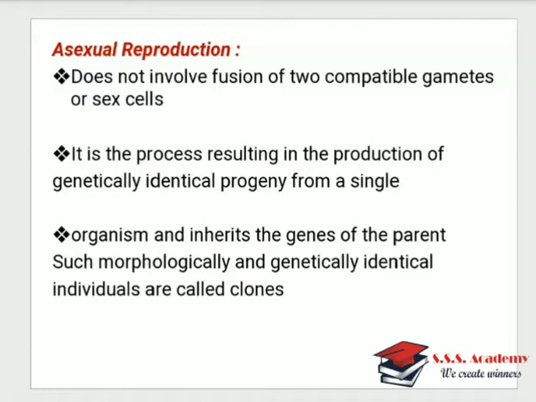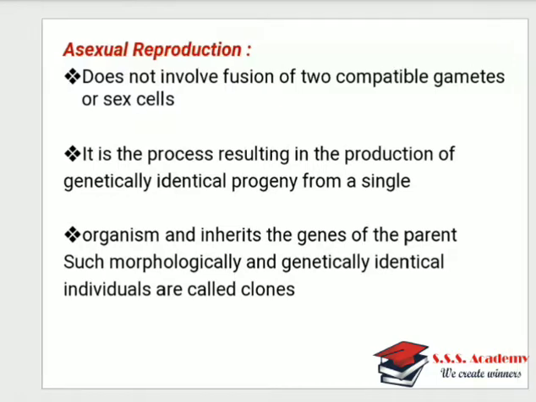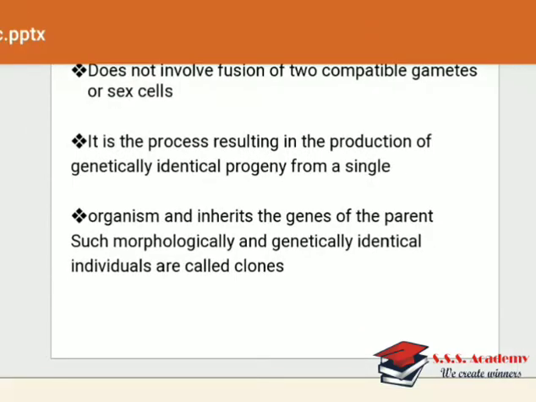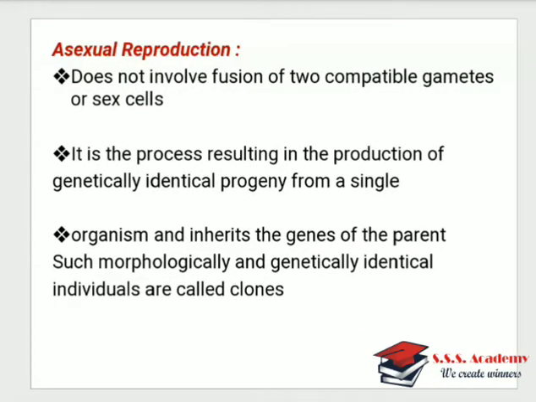So in the notes, you will write: it does not involve fusion of two compatible gametes or sex cells; it is a process which results in production of genetically identical progeny from a single organism; and the organism inherits the genes of the parent and therefore produces morphologically and genetically identical individuals, which are called clones. These three points you are supposed to write for asexual reproduction.